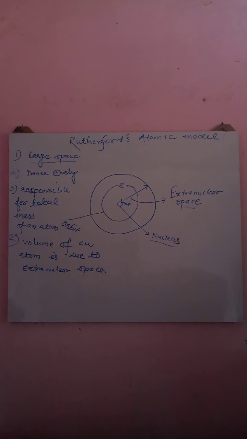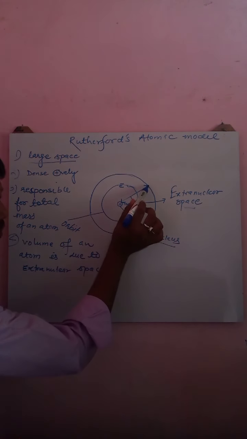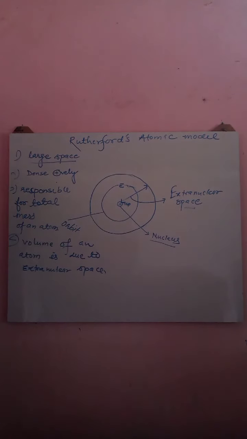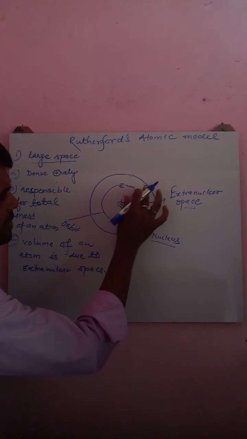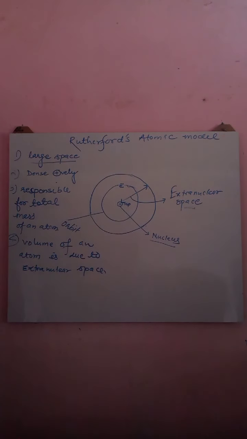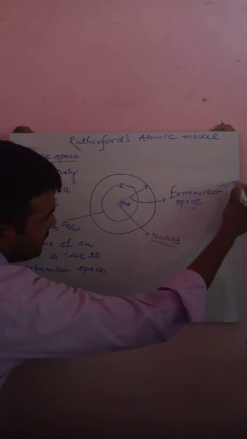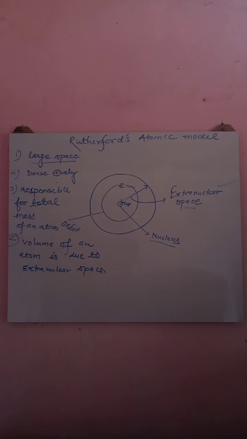In the diagram I have represented extranuclear space from the boundary surface of an atom up to the nucleus.